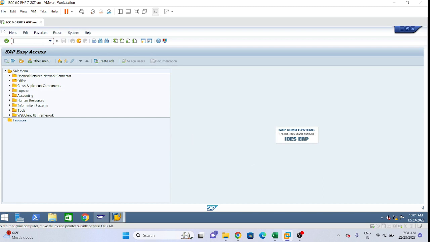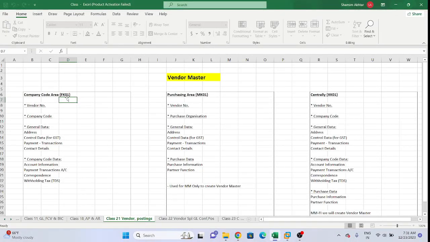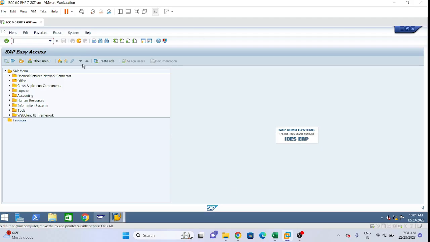FK01 is the creation of vendor master data company code area wise. If I want to edit, FK02 will be that. If I want to display, FK03.